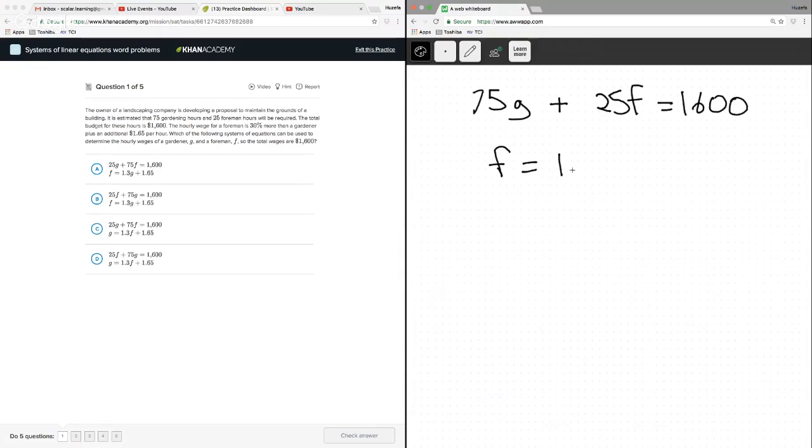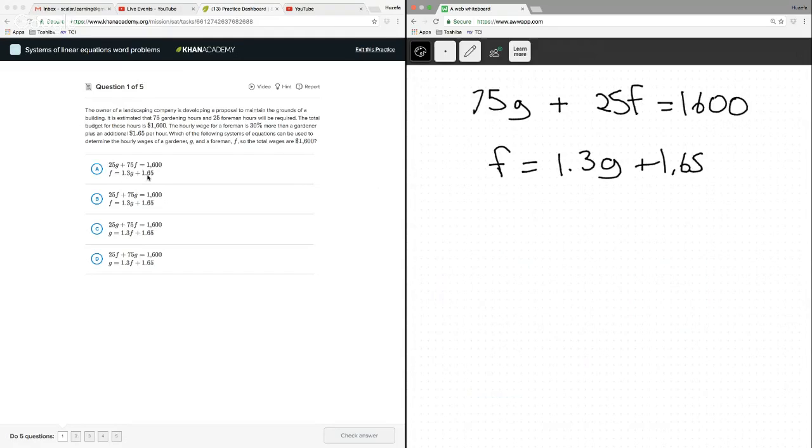So we do 1.3, because if we take a gardener and we want to raise it 30%, we don't just multiply it by 30%, we multiply it by 0.3, we multiply it by 1.3, plus an additional 1.65. That's it. This is our system of equations. And now they said, which of the following system of equations can be used to determine the hourly wages of a gardener and a foreman, so the total wages are $1,600.